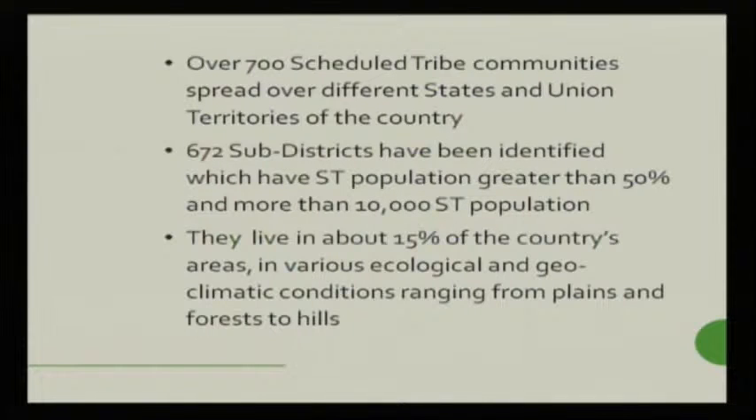If we talk about in how many districts they are present, around 672 sub-districts have been identified which have an ST population greater than 50% and more than 10,000 ST population. They live in about 15% of the country's area in various ecological and geographical conditions ranging from plains and forests to hills. In the Himalayan regions, in the regions of Madhya Pradesh, in the regions of Bihar, Odisha and West Bengal.